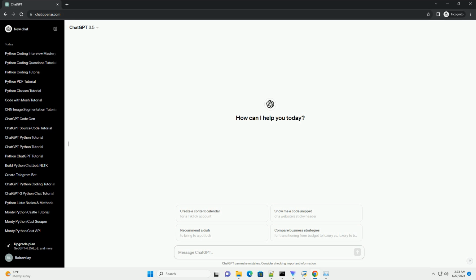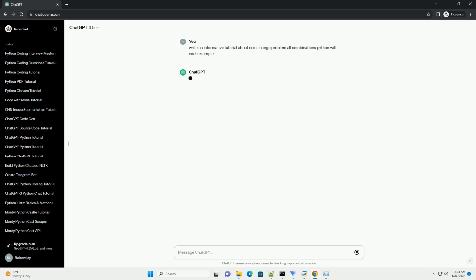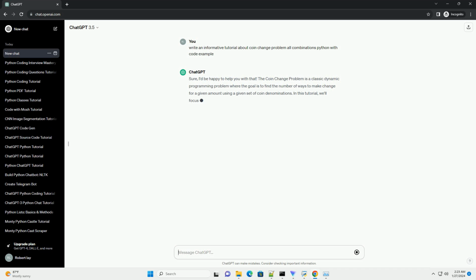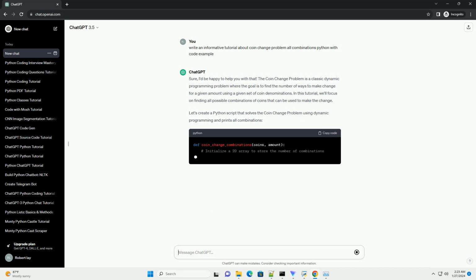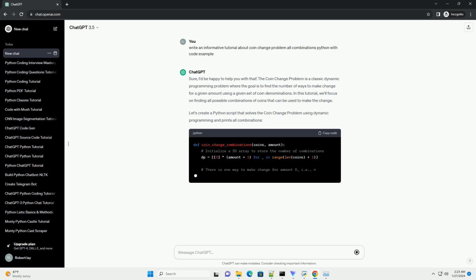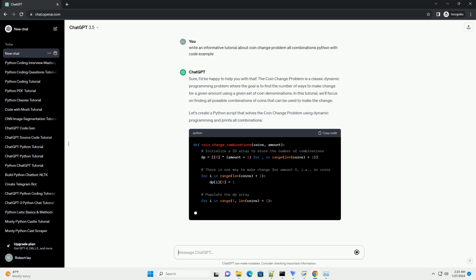Sure, I'd be happy to help you with that. The coin change problem is a classic dynamic programming problem where the goal is to find the number of ways to make change for a given amount using a given set of coin denominations. In this tutorial, we'll focus on finding all possible combinations of coins that can be used to make the change.